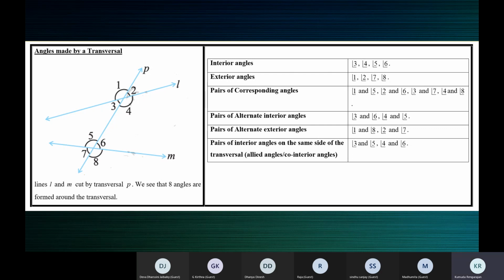And then allied angles, or co-interior angles, or pairs of interior angles on the same side of the transversal. So they're basically interior angles on the same side of the transversal. 4 and 6: 4 plus 6 is equal to 180 when the lines are parallel. 3 and 5 are allied angles or co-interior angles. Here the sum is not 180. When the lines are parallel, angle 3 plus angle 5 is equal to 180.